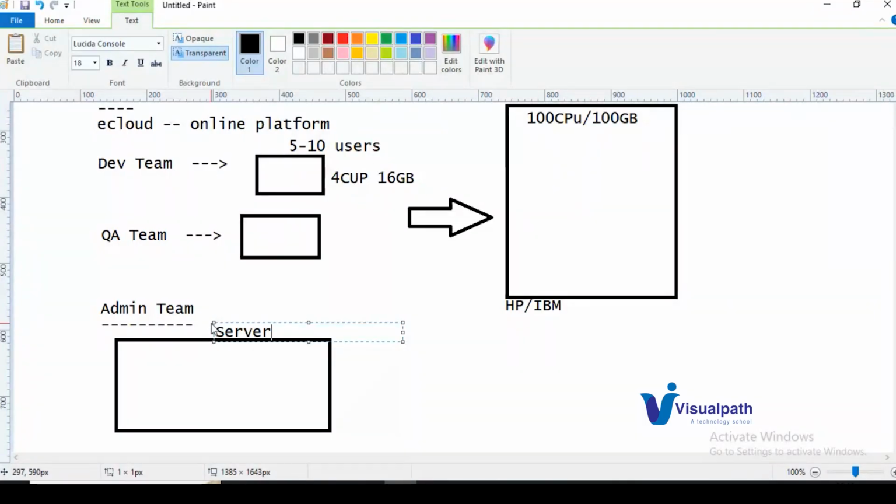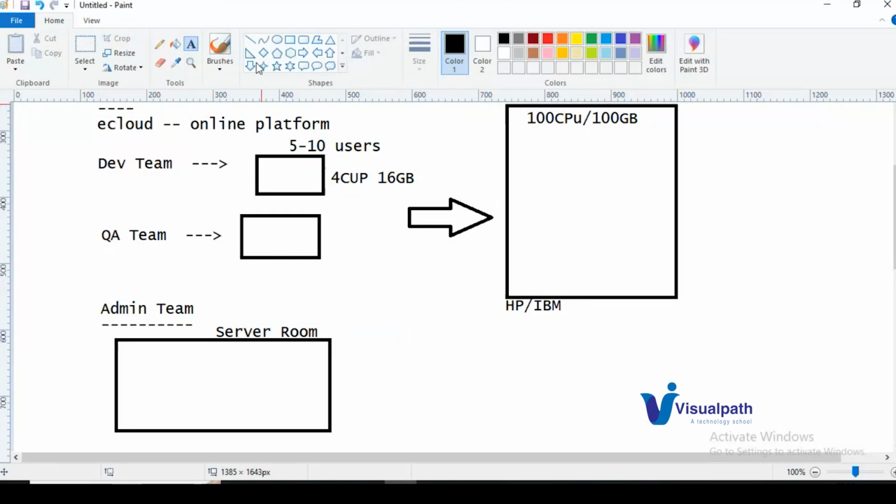In this server room, we will have different server racks: this is one rack, this is another rack, and this is another rack. We need to put this server inside one of the racks, which means we are installing that server in our organization.